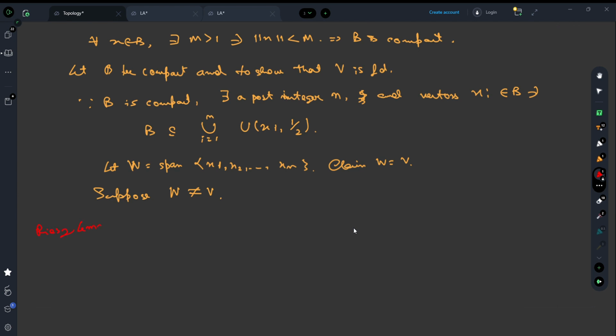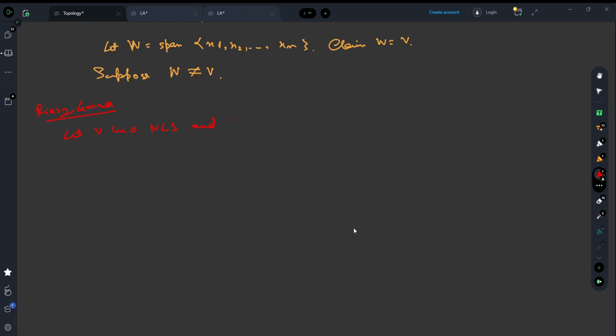Rees lemma. The statement is as follows: let V be a normed linear space and W be a proper closed subspace of V.